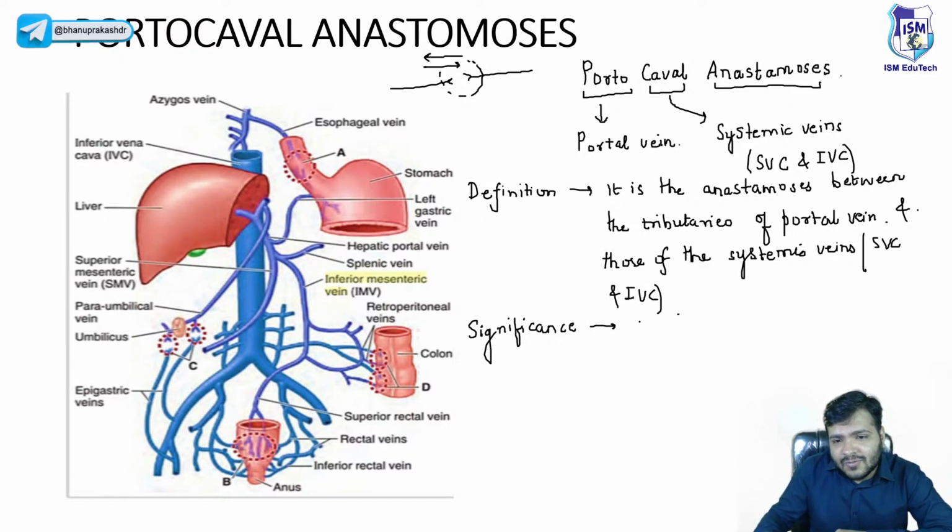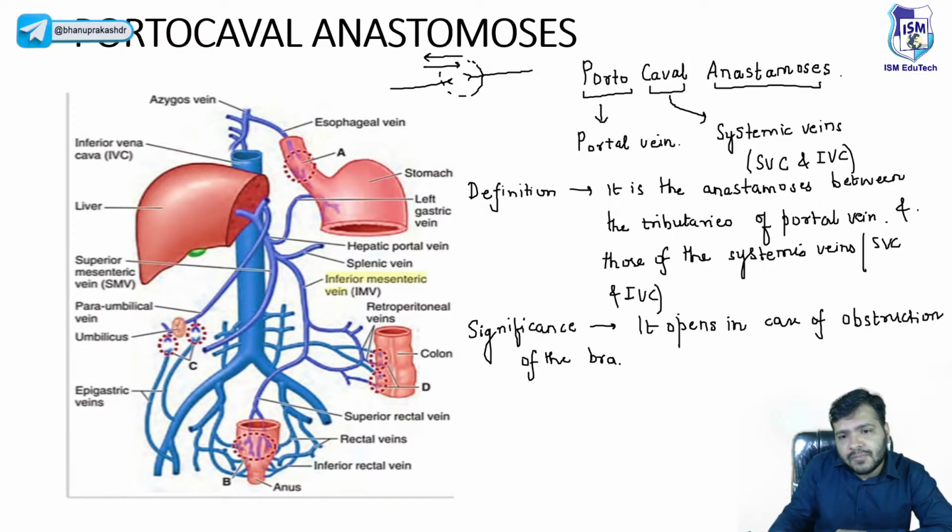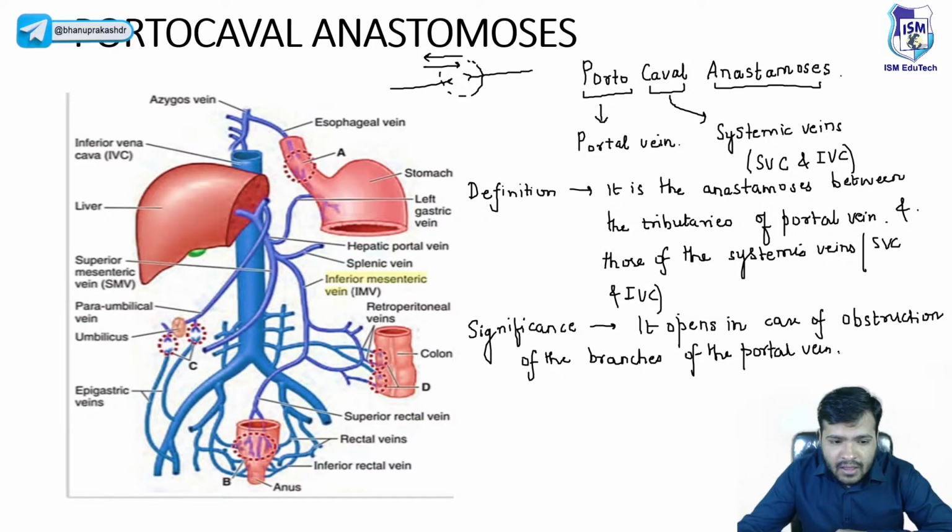Now, this anastomosis opens in case of obstruction of the branches of the portal vein. Now everyone knows that if the portal vein is obstructed, or the branches which are draining into it are obstructed, then what will happen?